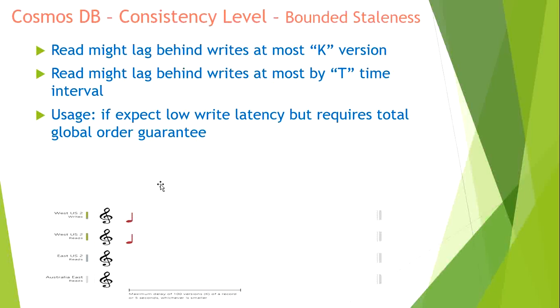That means we may want some read replica to lag behind, let's suppose, five updates or 10 updated versions, or a maximum of some 20 seconds, 30 seconds, or some period of time we can mention. So in this case, if we expect low write latency but require total global order guaranteed, the global order is guaranteed. So if we are writing ABC, it will be available in the same sequence.